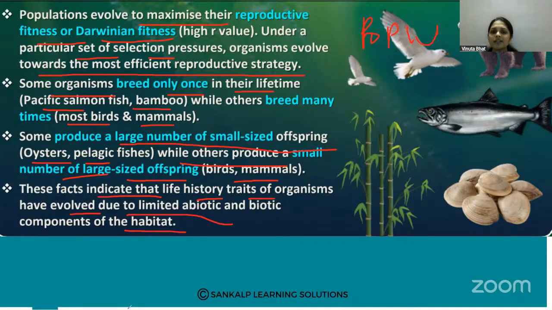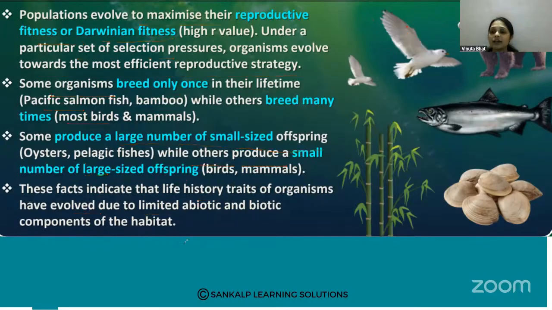Some produce a small number of large-sized organisms, some a large quantity of smaller organisms. These all depend on the availability of the biotic and abiotic components in the habitat.